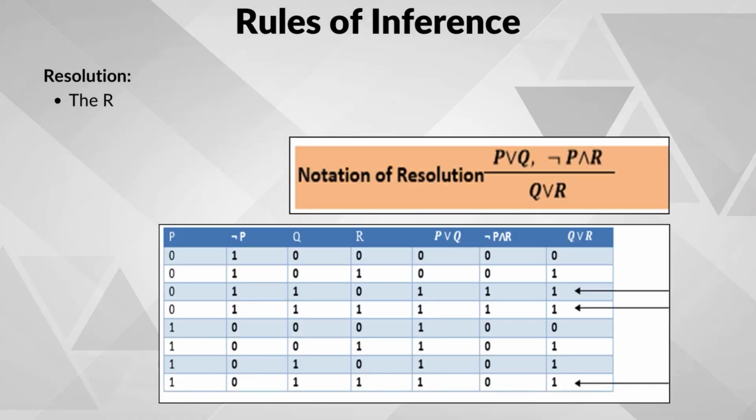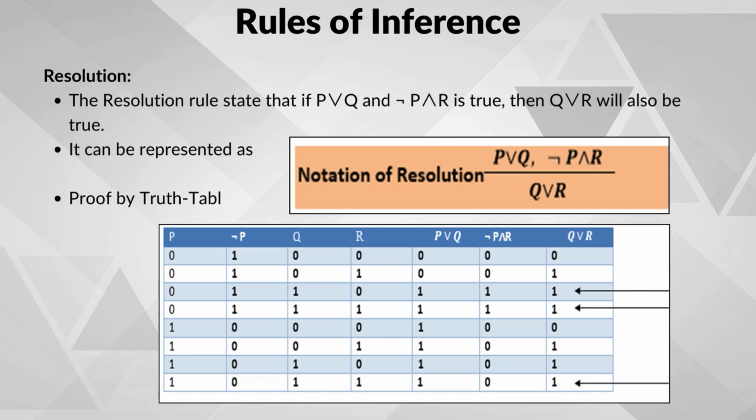The last rule of inference is the resolution rule, and its example using simpler language for the students can be stated as, if we have two things, either one thing P happens or another thing Q happens, that is P or Q, and we also know that the first thing P is not true, but a different thing R is true, that is not P and R, then we can smartly say that the second thing, that is Q, or the different thing, that is R, must be true, that is Q or R. Let us see this with an example which can be better understood.